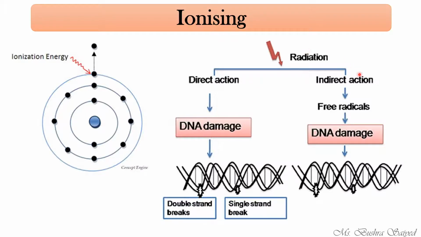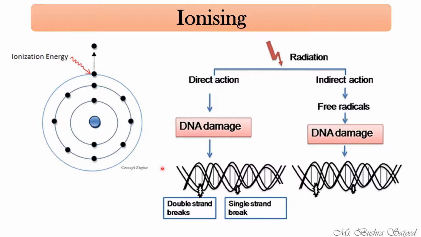Indirect action is the generation of free radicals. Now, what are these free radicals? We have seen that an atom which has lost one of its electrons is unstable. Now it will strive for stability and will combine with normal compounds in your body such as hydrogen and oxygen, leading to the generation of unstable free radicals, which ultimately damage the DNA, causing gene mutation.